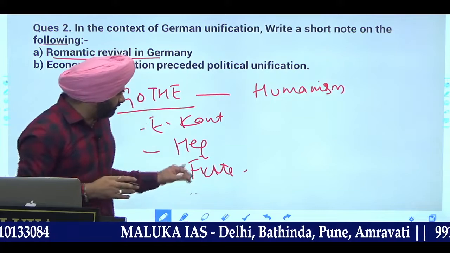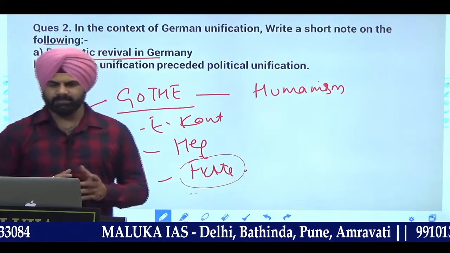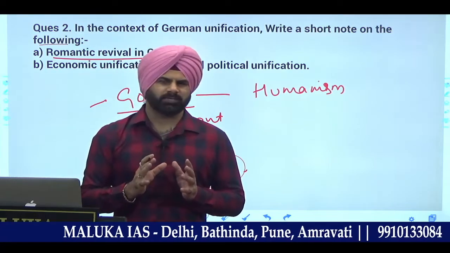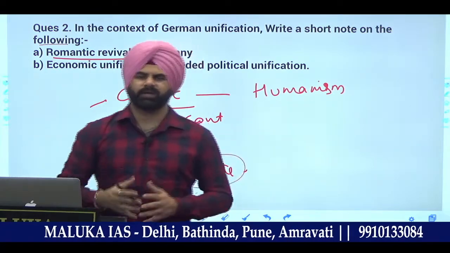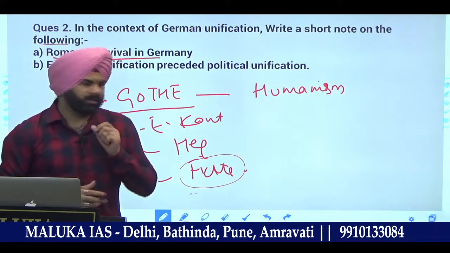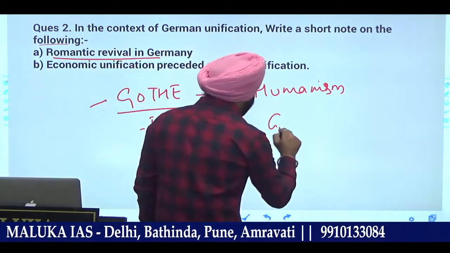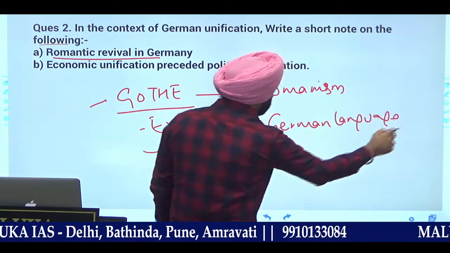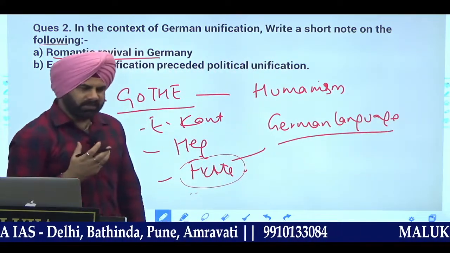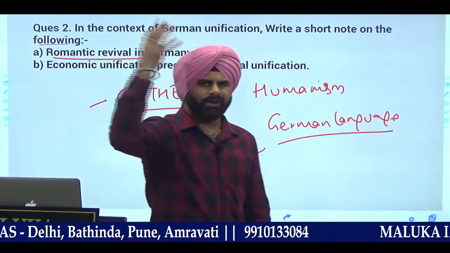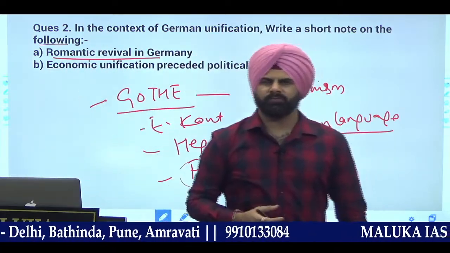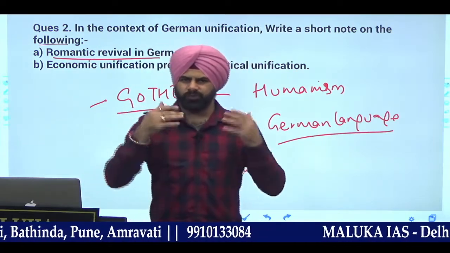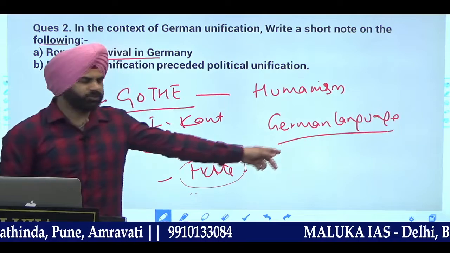And one of the important persons was Fichte, जिसकी ideas बहुत जबरदस्त थीं. आप कह सकते हो कि it was a revolution in German thinking. इसने क्या बोला? He said that the German language is the foundation of all other languages that have emerged with the passage of time. जैसे बाद में हिटलर भी क्या कहता है, greatest culture, greatest language, we are the pure people. कहाँ से concept शुरू हुआ था by Fichte?